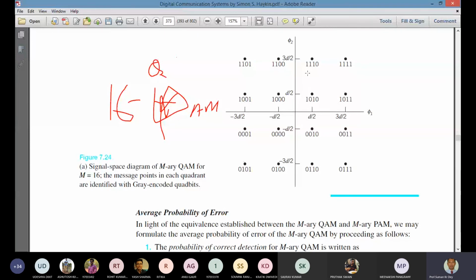If we consider this signal, the adjacent message points are these three. If we compare all the bits, these two have a single bit of change. This and this, a single bit of change. This and this, a single bit of change. So that means we are following the gray coding procedure over there.